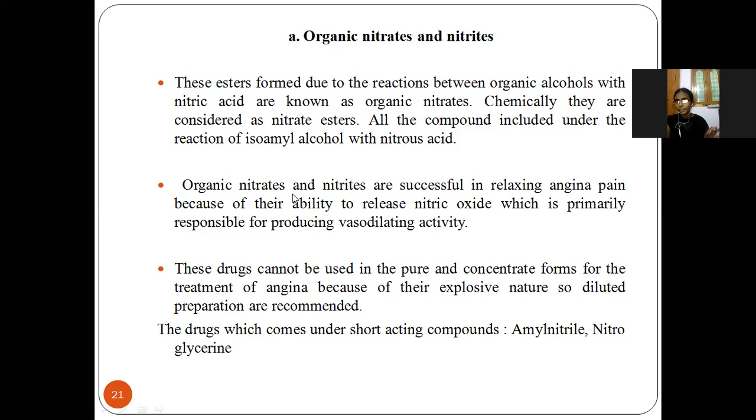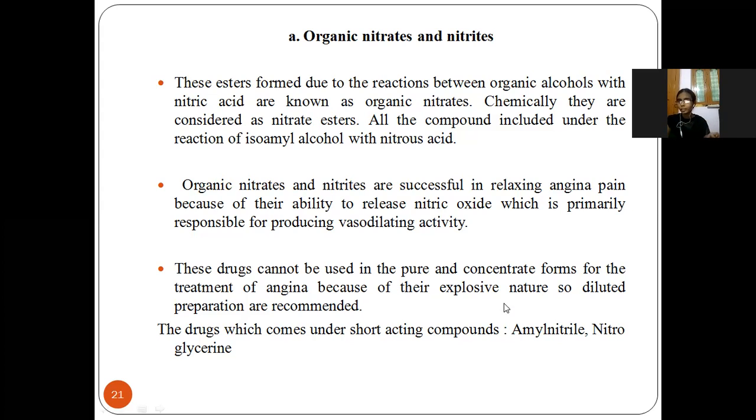The organic nitrates or nitrites are very useful in relieving angina pain. They are most useful to reduce the pain during angina pectoris, because these nitrates are converted into nitric oxide. This nitric oxide is responsible for the vasodilating activity, meaning it will widen the blood vessels and also clear the clot present in the heart. But the pure drug cannot be used because it has an explosive nature, so only a diluted preparation should be recommended.